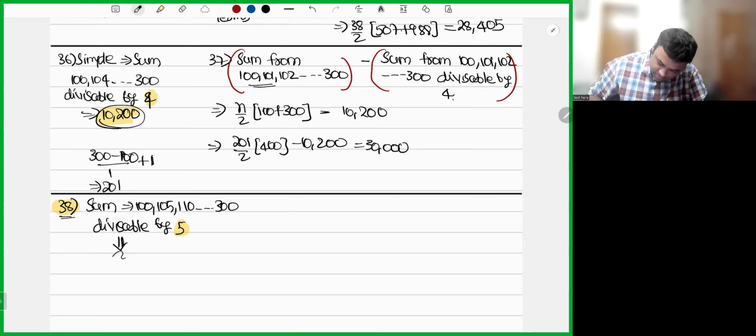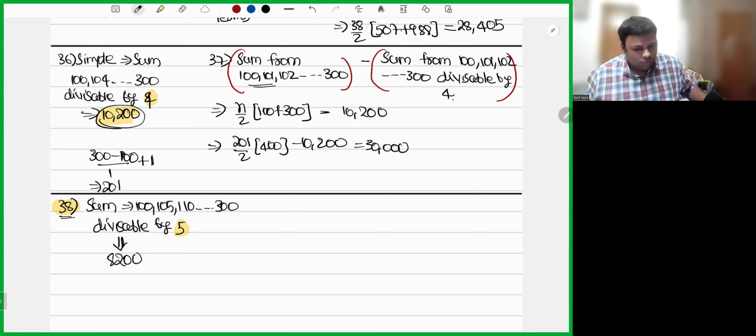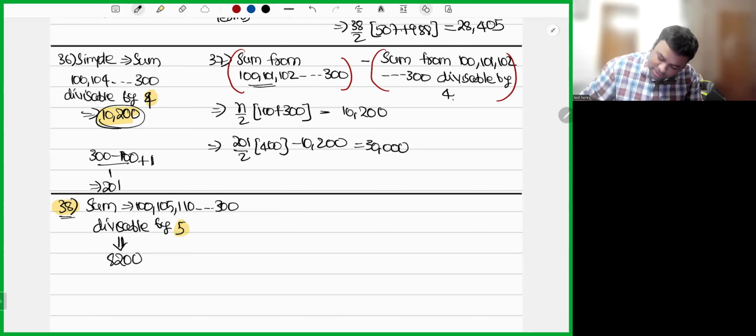$8,200. Okay. Yes, 8,200 Geeta. Yogita, perfect. Vaishnavi, you haven't done these sums. No response from you. If you haven't done, please make sure that you will complete them today.